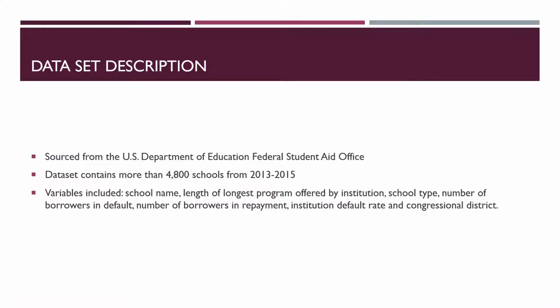The dataset to be used for this project can be found on the U.S. Department of Education's website. The dataset contains more than 4,800 schools from 2013 to 2015. Some of the variables included are the length of the longest program offered by the institution, the school type, number of borrowers in default, as well as several other variables. I'll be looking at the 2015 dataset as that is the most recent set of data we have available.